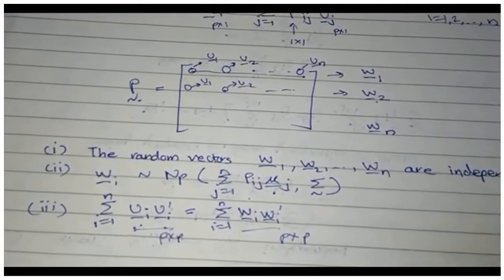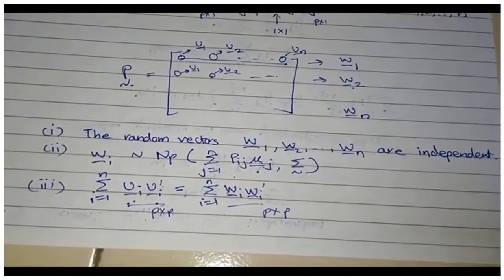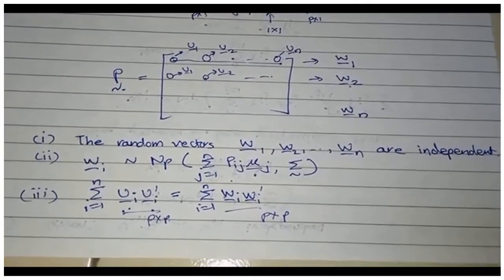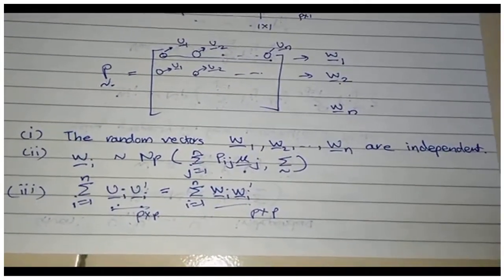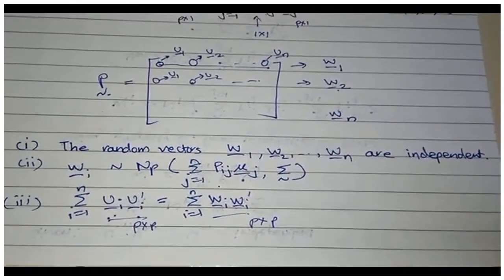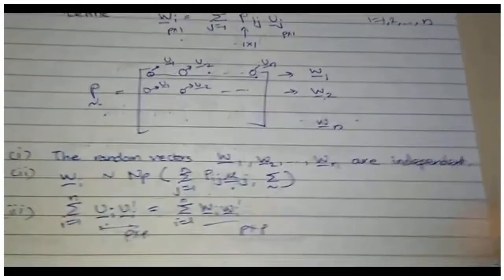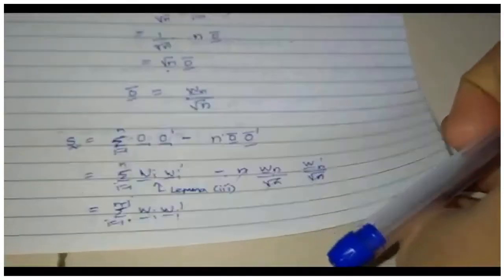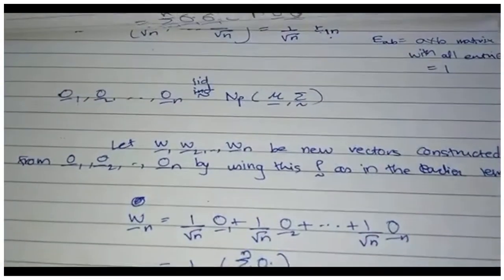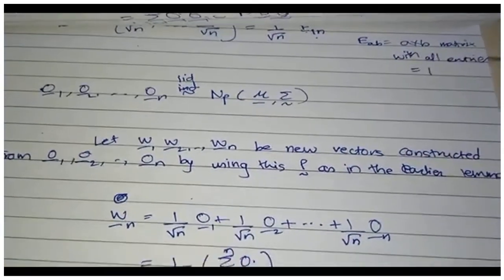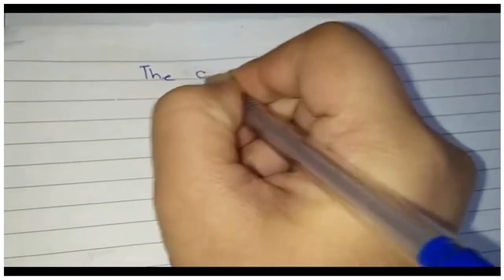Okay, yeah, this is the statement of the lemma. So what I know is that the Wi's are independent. This is my first part. And the second part was that each Wi has a p-variate normal distribution with some mean vector, and the variance covariance matrix is constant. It is sigma across all i's. And when we related this to the CSSP matrix, actually every Wi had the same mean, because my original O1, O2, ..., On had the same mean. Each of my Wi's would also have the same mean.